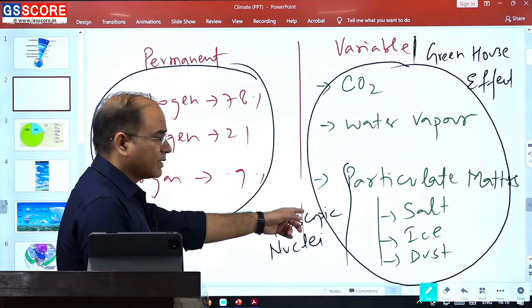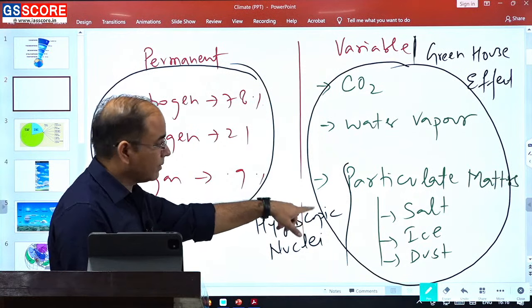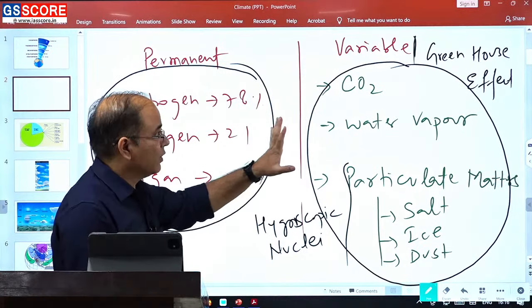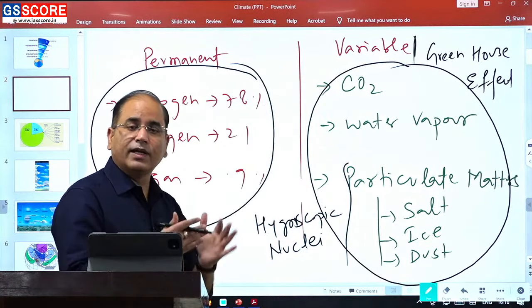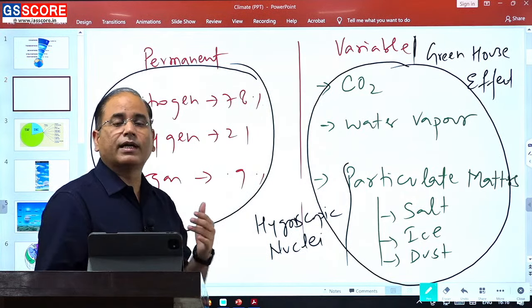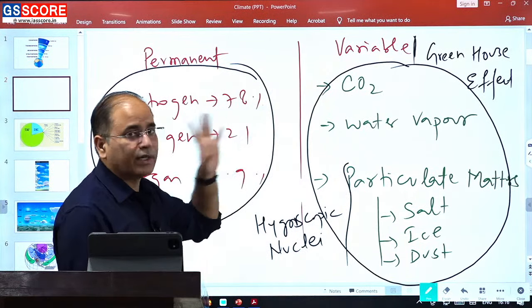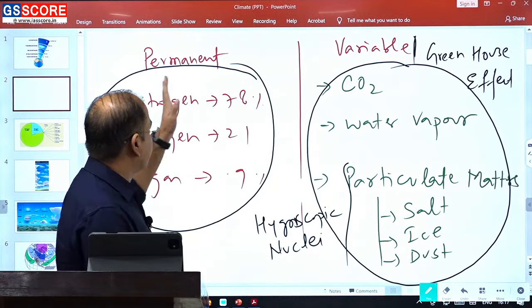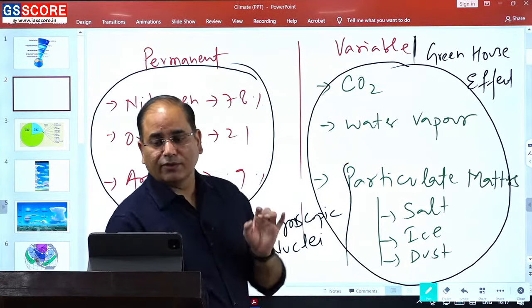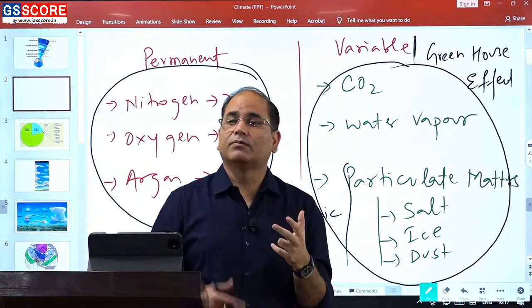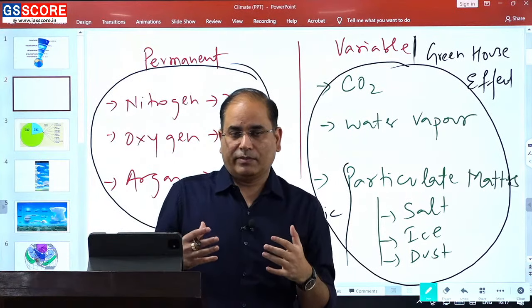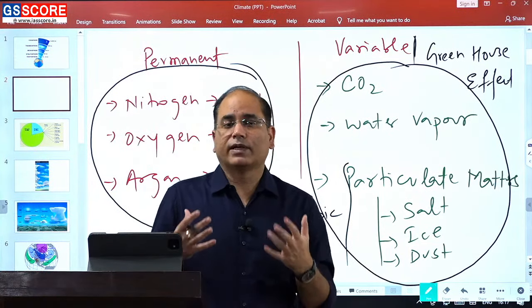So from the condensation process, and from the rainfall perspective also, it is going to be very crucial. The utility of the atmosphere for our atmospheric phenomena is limited to the greenhouse gases, not the permanent gases. So the first thing that you need to remember is the role of different components of our atmosphere.